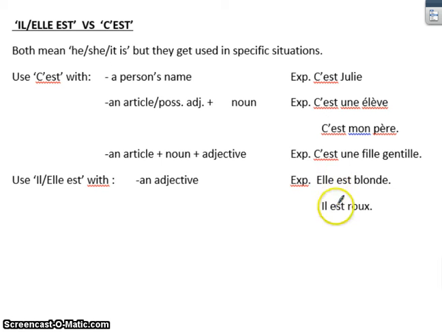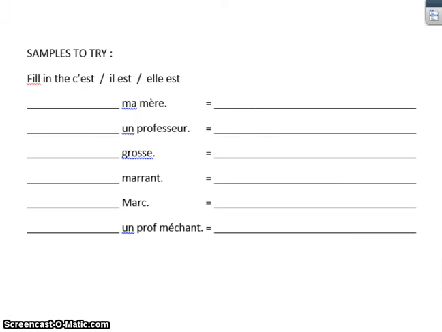So you can't use c'est in these situations because you have to use il or elle if it's just that word with the describing word. If you actually put a noun in there with an article and all of that, then you go back up to c'est to say either it is a nice girl or she is a nice girl. Hopefully that kind of sinks in. I think doing a couple of examples would definitely help.